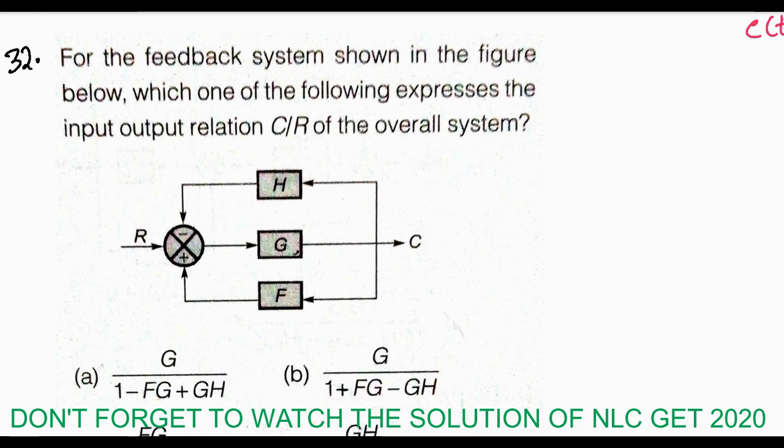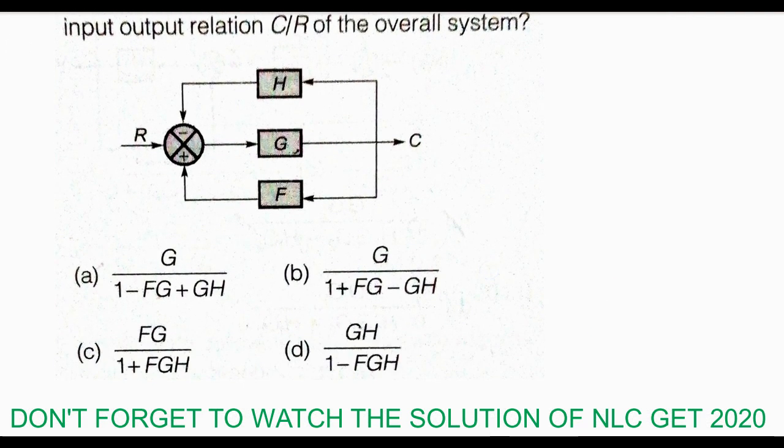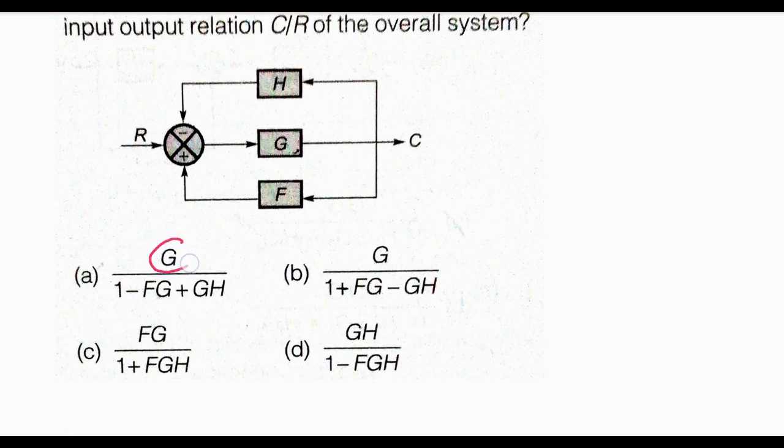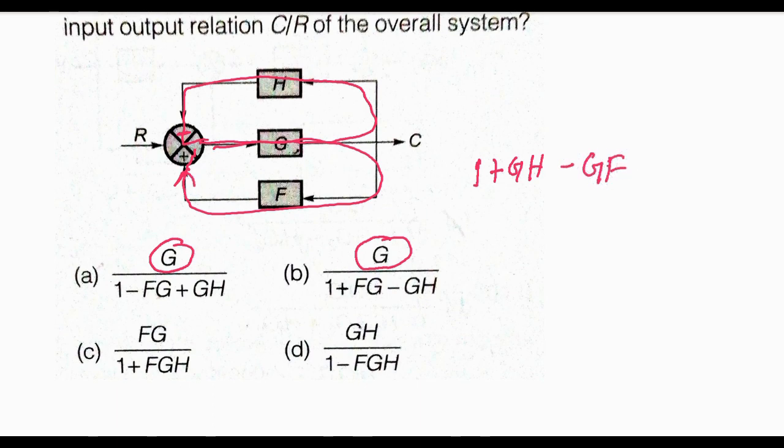So here this one is the block diagram, and here one is the forward path G, so here numerator will be G. And next are the loops. One loop is having negative, so this will be positive. That means in denominator there will be 1 plus GH, and another loop is positive, and this will be negative GF, so denominator is 1 plus GH minus GF. So this one is the answer, option A.